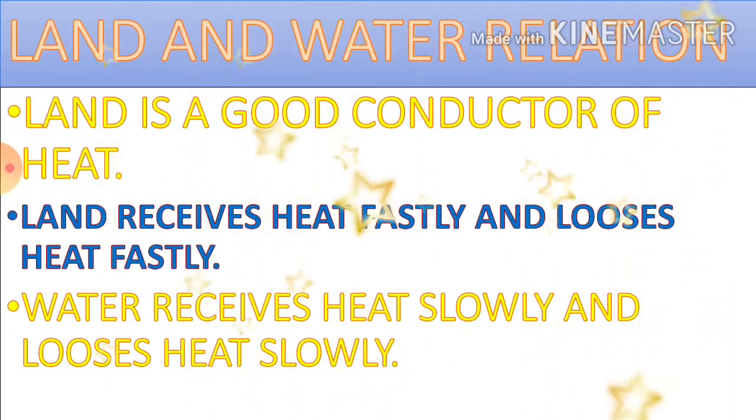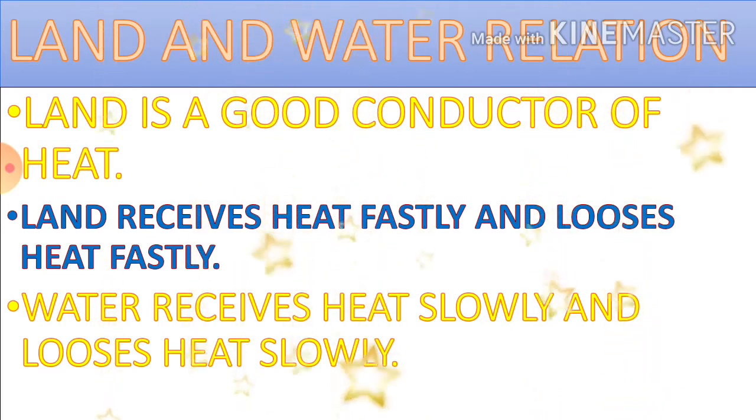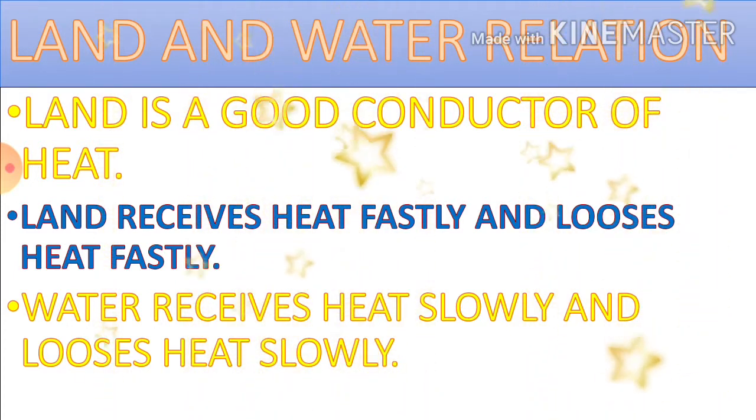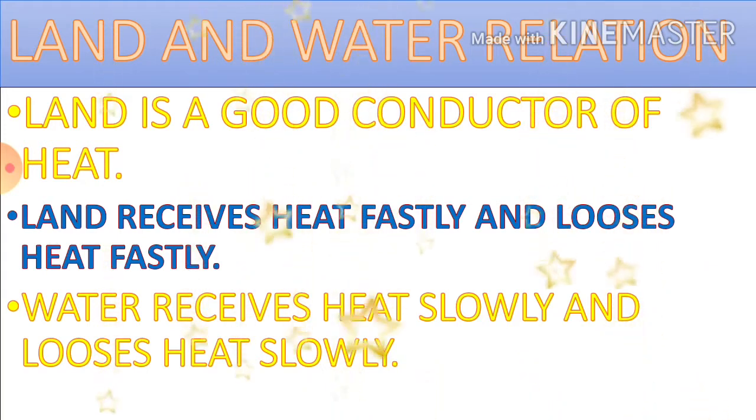Here, factors influencing climate. Here we begin with the objective of this lesson, land and water relation. So land is a good conductor of heat, we know that, whereas water receives heat slowly, and water loses heat slowly. Here we understand that an inverse proportion is taking place. Okay, land is a good conductor of heat.